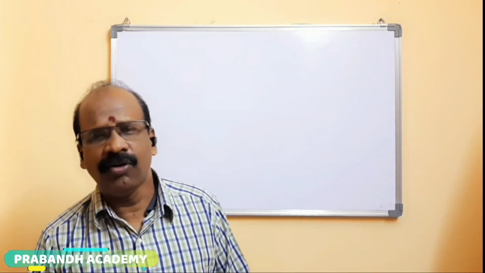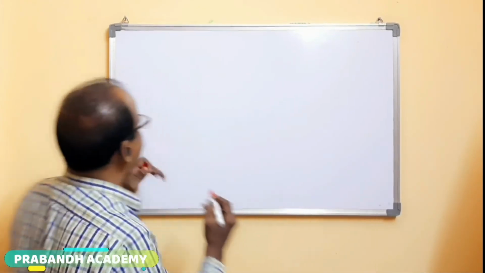Next one is accounting conventions. Generally accounting conventions are four. Number one, convention of consistency.